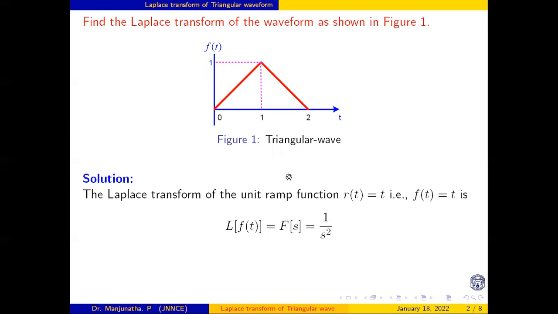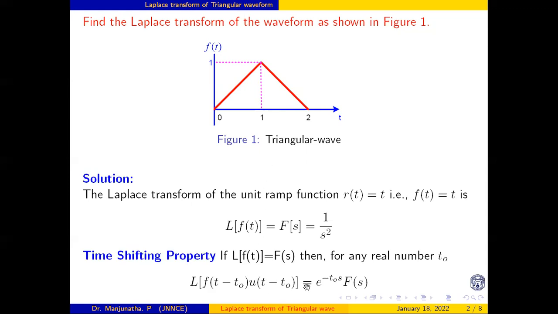Similarly, we are going to use one more property to find the Laplace transform of this waveform, that is the time shifting property. If the Laplace transform of f of t is equal to F of s, then for any real number t naught, f of t minus t naught into u of t minus t naught is equal to e to the power of minus t naught s into F of s.